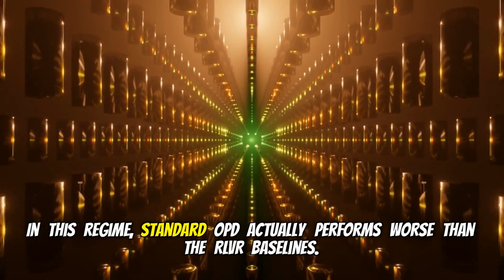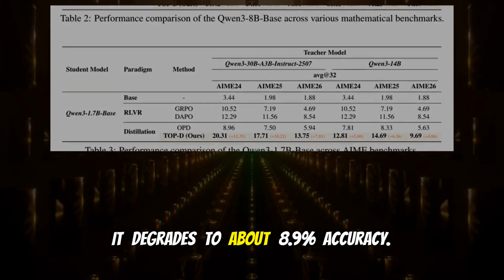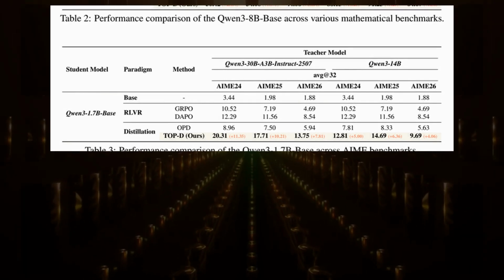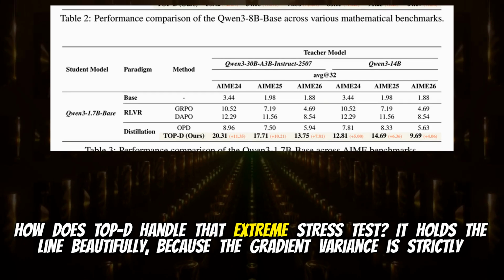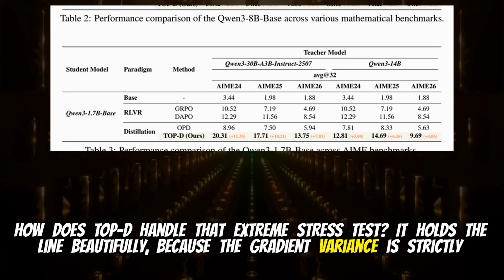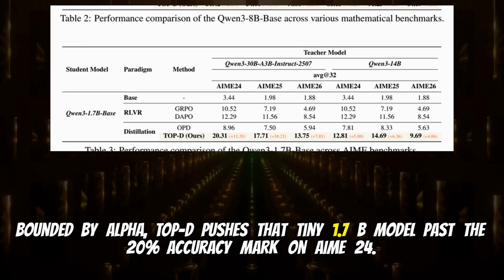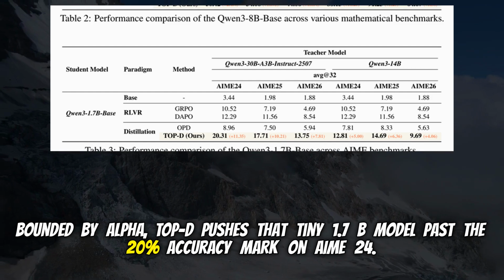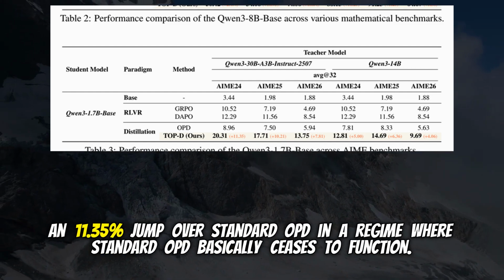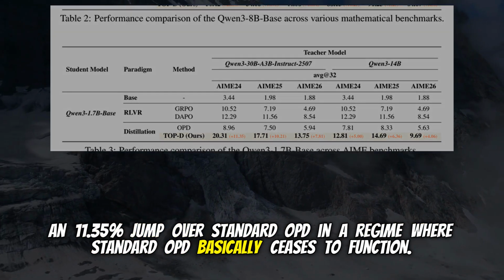In this regime, standard OPD actually performs worse than the RLVR baselines. It degrades to about 8.9% accuracy. So the math literally breaks the model. How does TOPD handle that extreme stress test? It holds the line beautifully. Because the gradient variance is strictly bounded by alpha, TOPD pushes that tiny 1.7B model past the 20% accuracy mark on AIME 24. An 11.35% jump over standard OPD in a regime where standard OPD basically ceases to function.